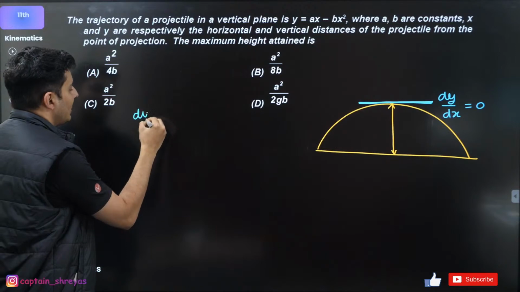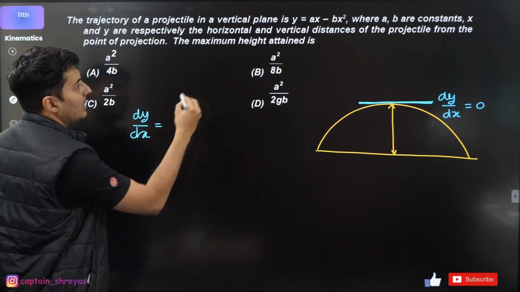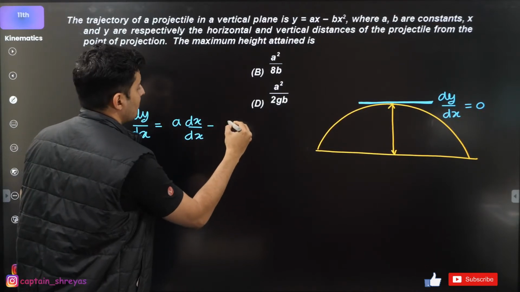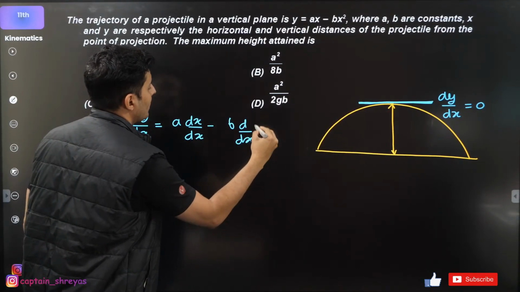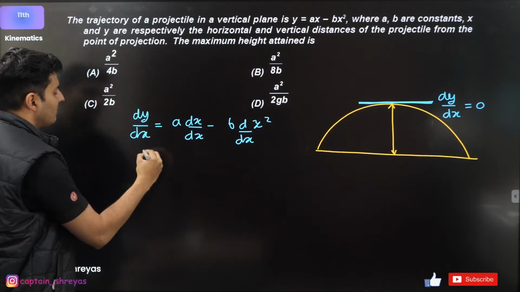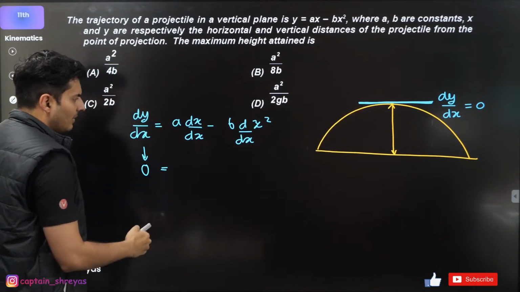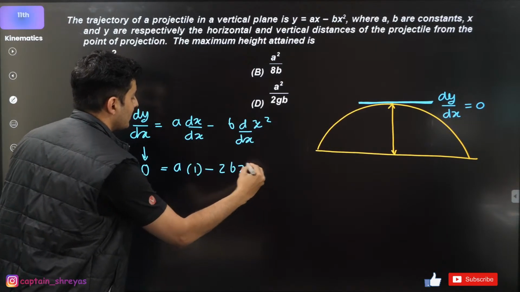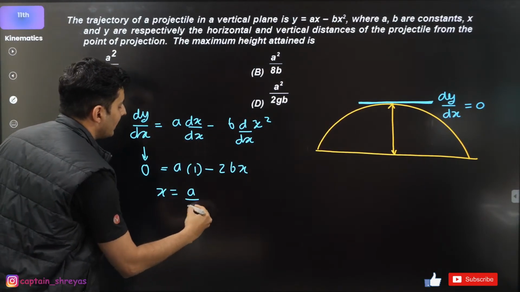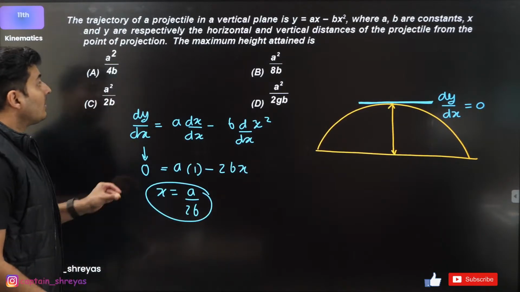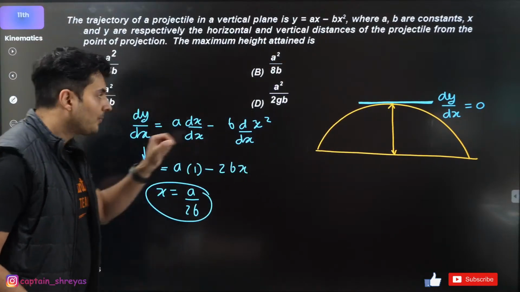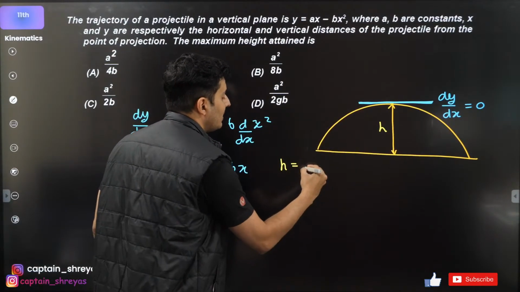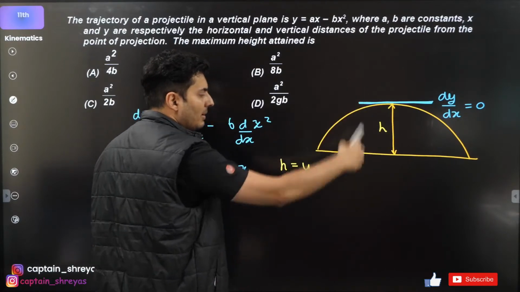So what will be dy by dx? dy by dx will be a times the derivative of x minus b times the derivative of x square. The derivative is going to be 0 as per the given condition. So this will be a into 1 minus 2bx. Therefore x is equal to a divided by 2b. This is what I got. But that's not the question. The question is what's that maximum height? So that maximum height will be basically the y coordinate.